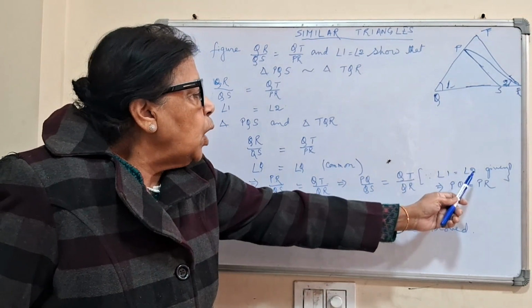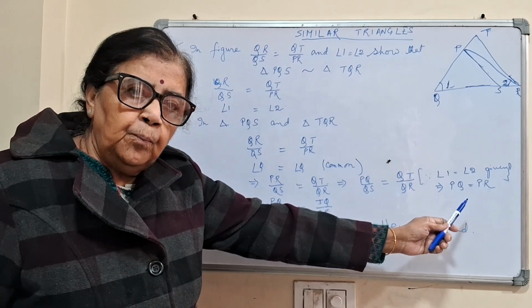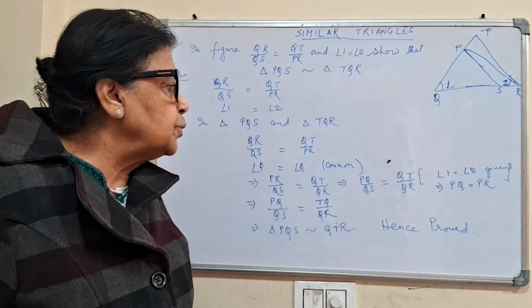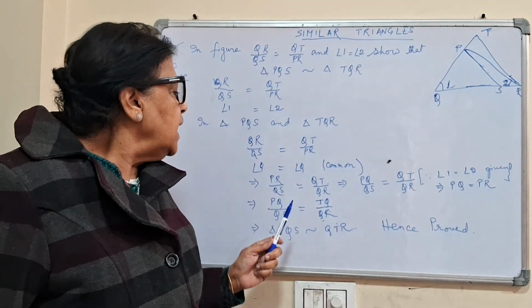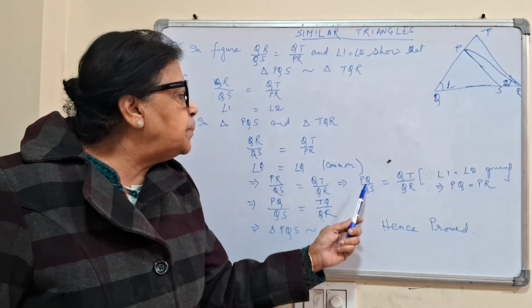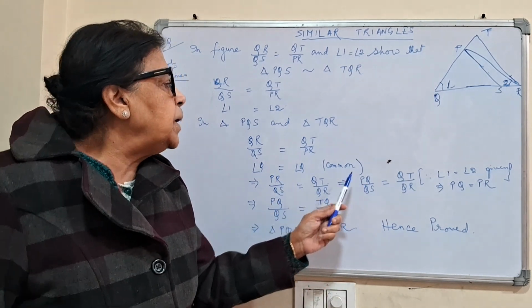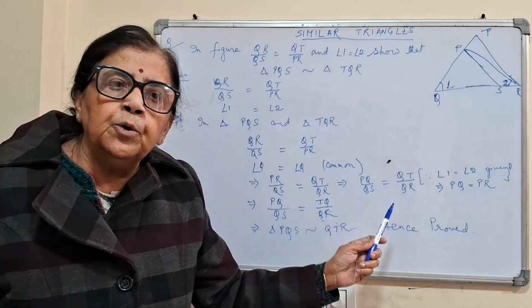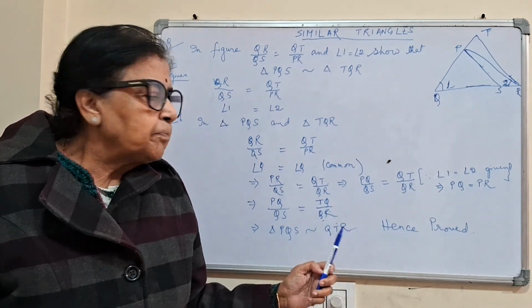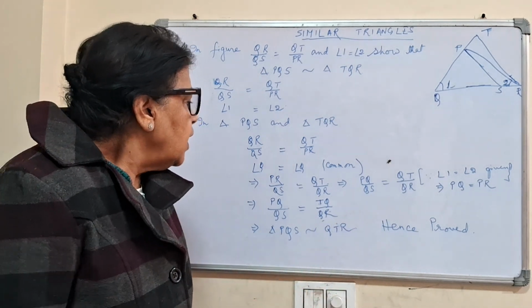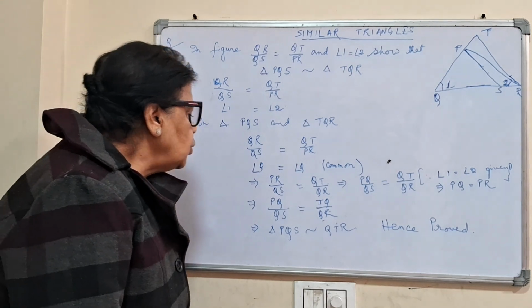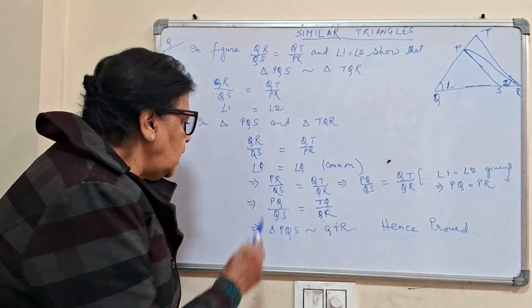Just now we know angle 1 is equal to angle 2, that is PQ is equal to PR. Instead of PR, I have written PQ. So PQ by QS is equal to QT by QR. So, how to write the similar triangle?